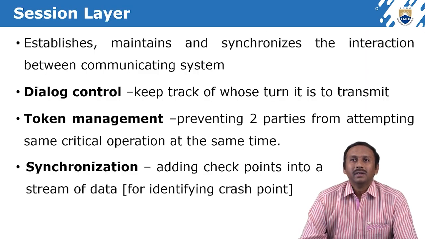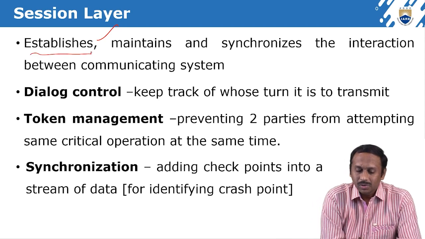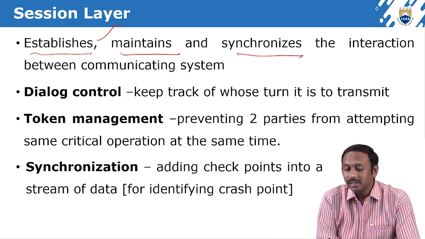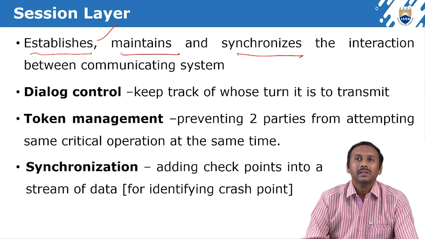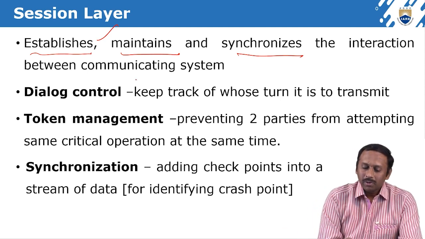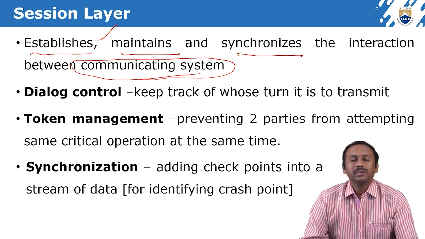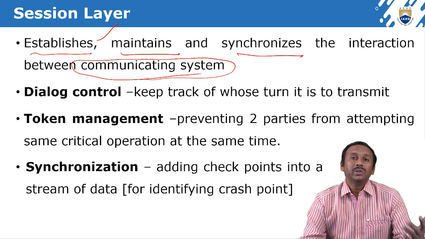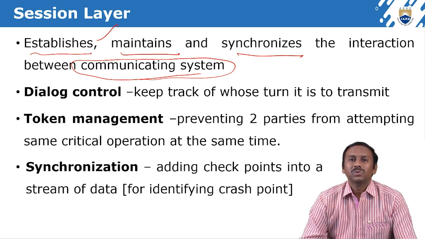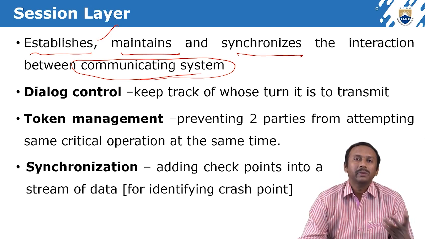The session layer establishes, maintains, and synchronizes the interaction between communicating systems. A communicating system is whichever device is used in the networks. It may be a system, a computer, a mobile phone, or a printer.